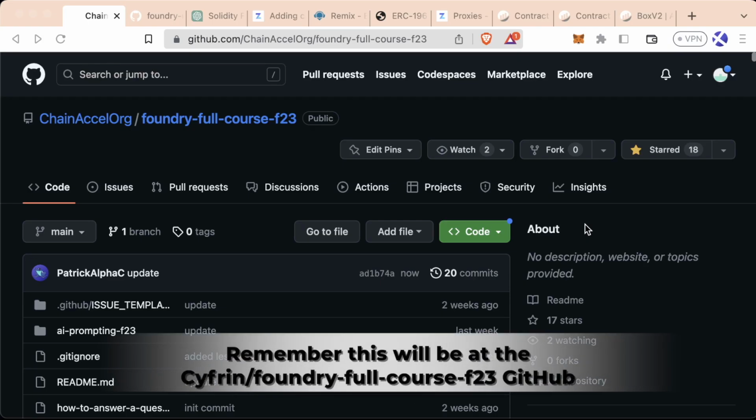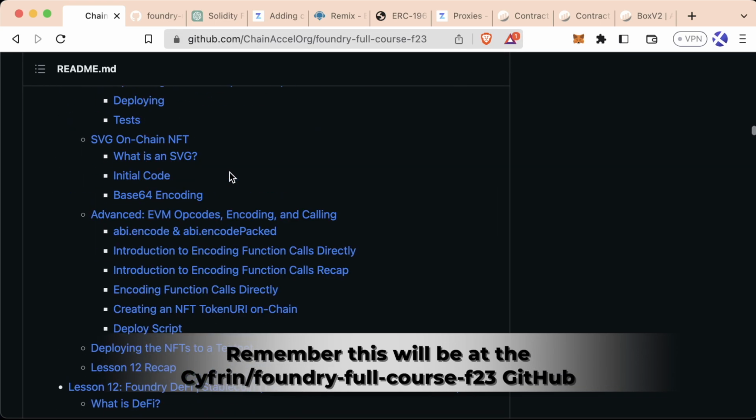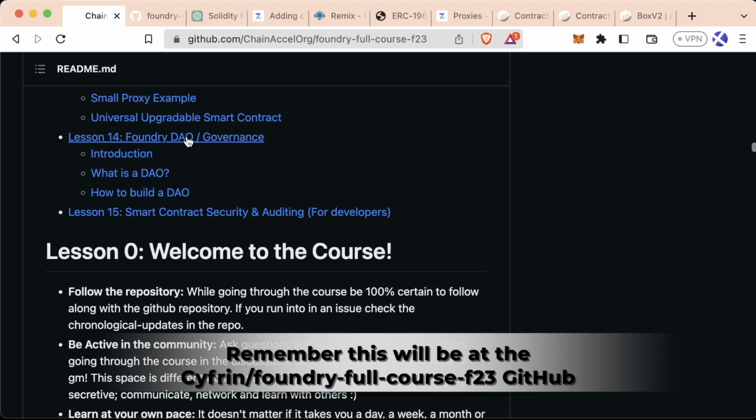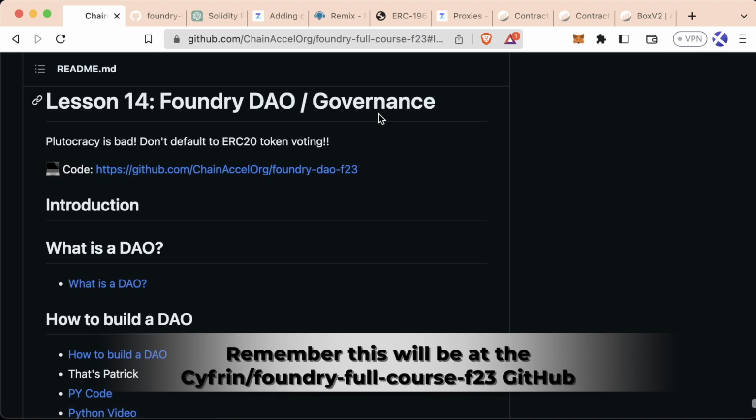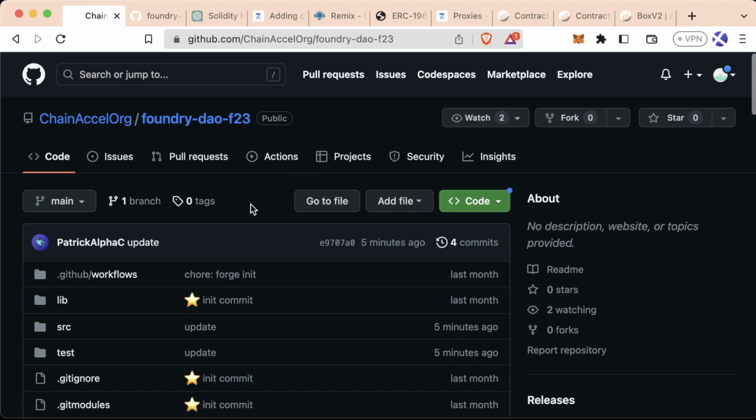All right, welcome back. We're almost there, everybody. Let's scroll on down to lesson 14. We are now on Foundry DAO/governance. And of course, all the code that we're going to be working with is in this GitHub repo. So if you want to follow along, feel free to go here.